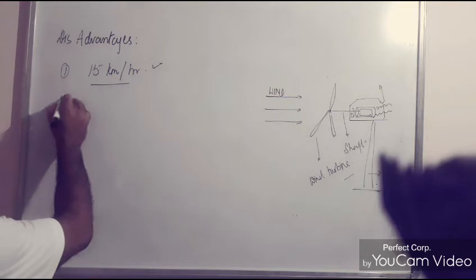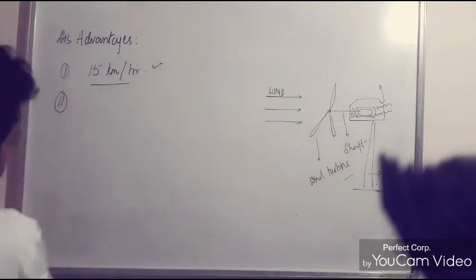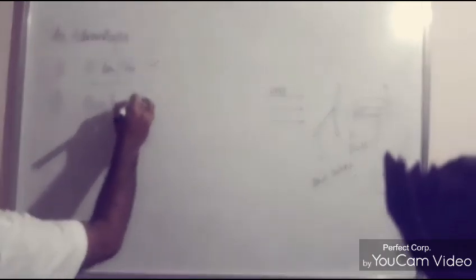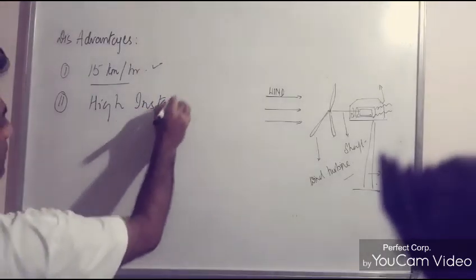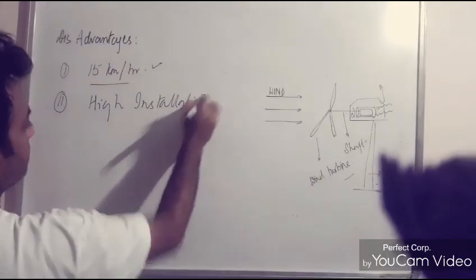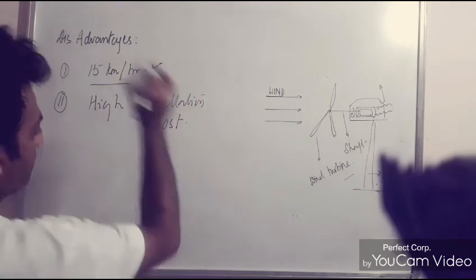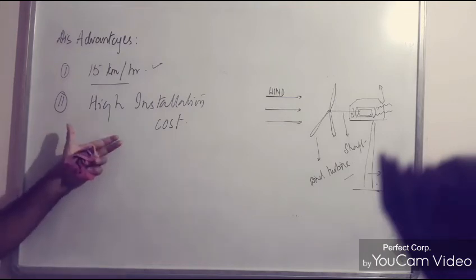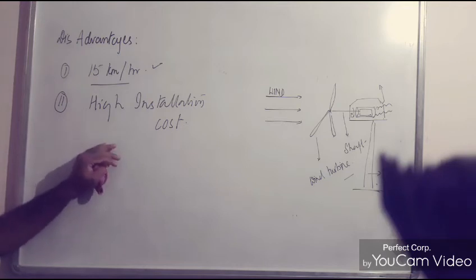Second, again a disadvantage is high installation cost. I mean to say, although wind energy is one of the cheapest sources of energy in terms of production, it requires high installation cost.